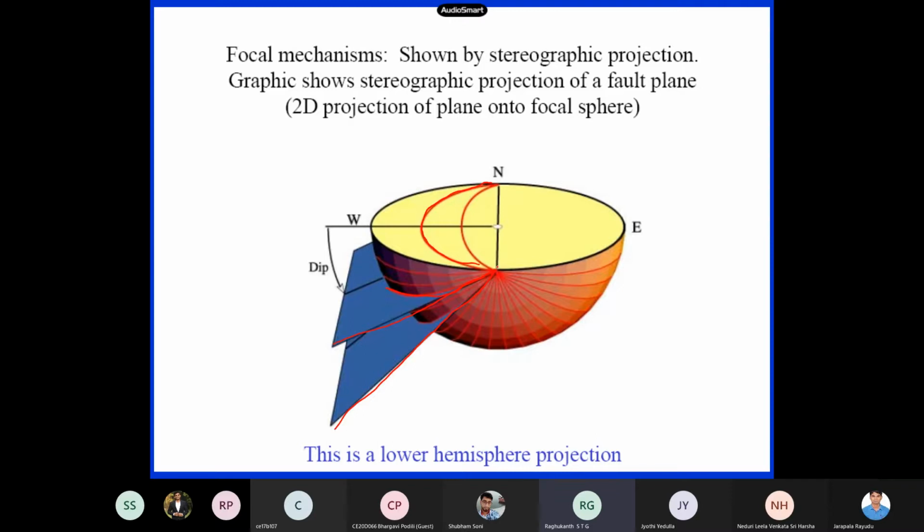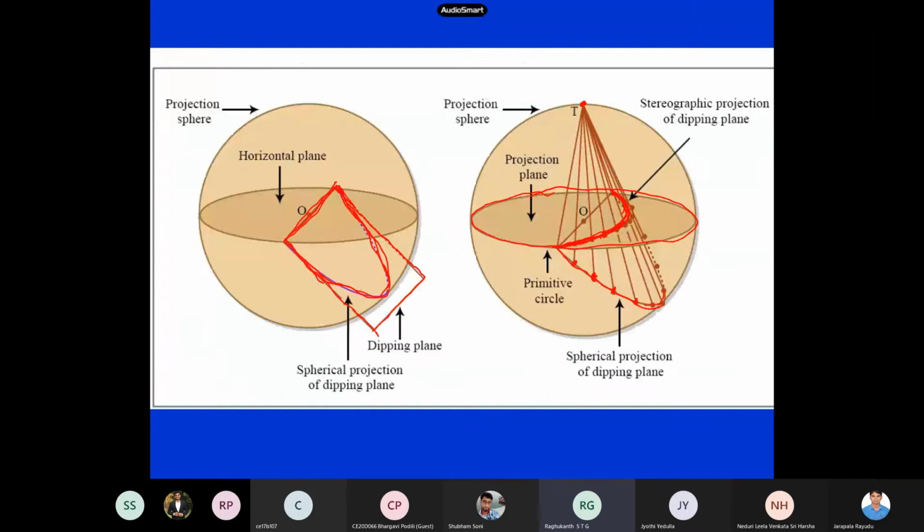Now suppose I have a fault plane which is 90 degrees, where will it get projected? For example, I have a fault plane like this, which is perfectly vertical. And this is the origin. So how does that look? Does it look like a curved line or a straight line? Straight line. So this is my line.